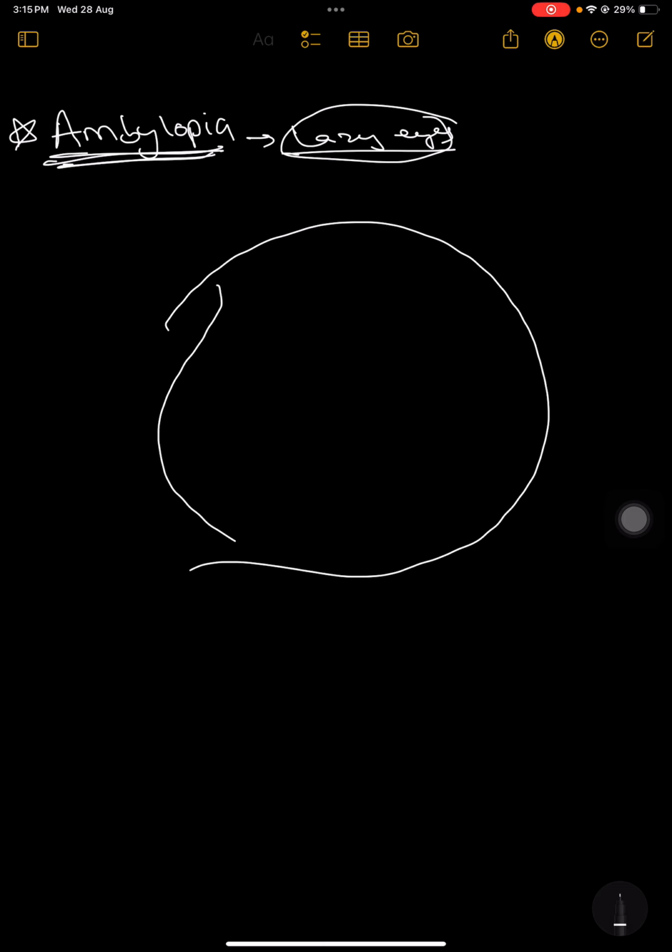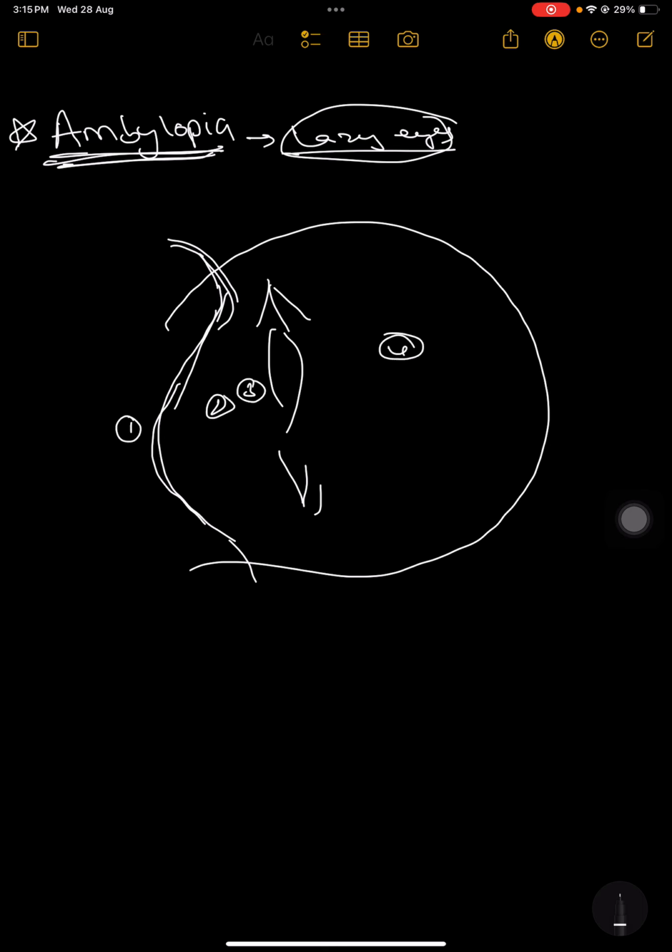So, if you just look into the eyes like this, see here. So, this is your cornea, and the diagram is not good. I know that. This is a cornea. This is your scleral part. Okay, you have your suspensory ligament, the lens, like this. Now any problem right from